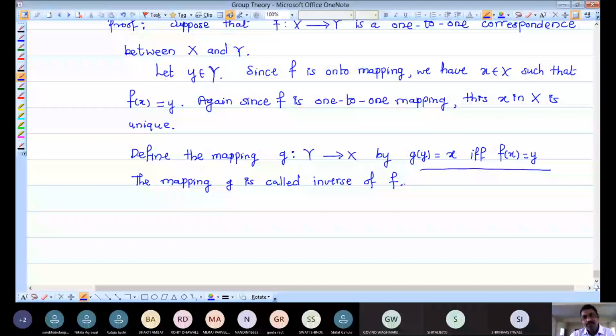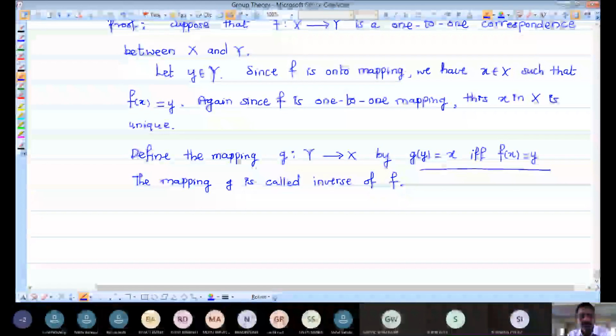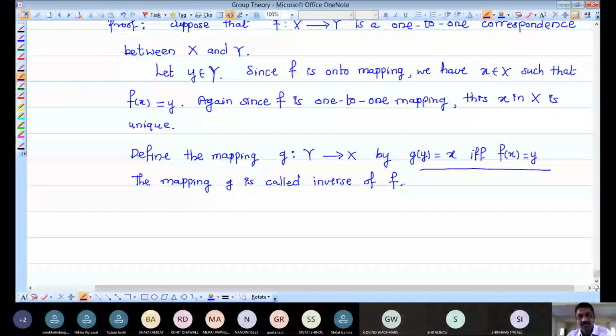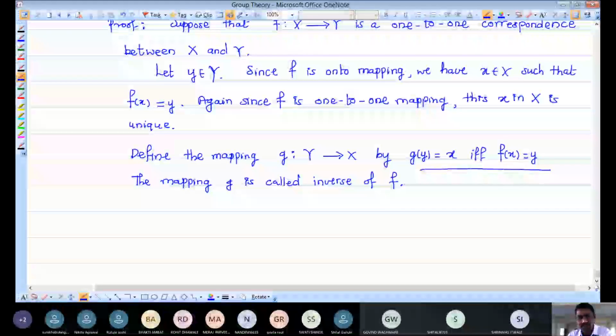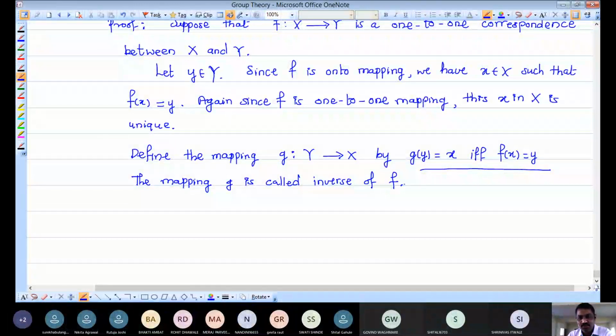Okay. So now we got another mapping. What is given in the first part, we want to prove: if F is a one-to-one and onto mapping, then we want to find another mapping G such that F composition G and G composition F are nothing but the identity mappings. So with the help of one-to-one and onto-ness of F, we have another mapping G related with this F under this definition. We called that G nothing but the inverse, or if you take the definition of G in terms of this definition of F, then obviously that G is nothing but the inverse of F. So we have these two definitions. Now I have to check whether the two compositions are identity mappings or not.